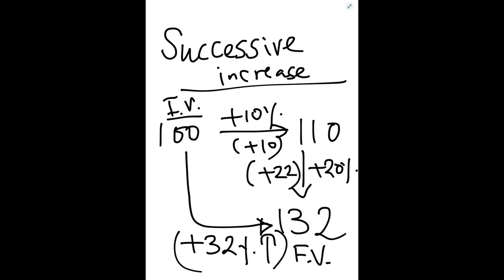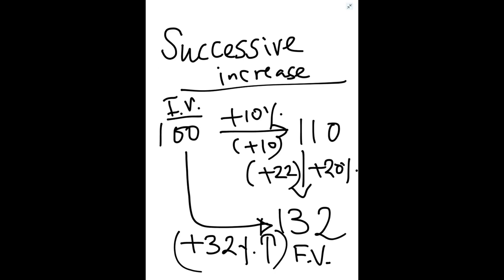But if you see individual increases 10% and 20%, 10 plus 20 is only 30, but actually it is 32. So we cannot just add the percentage increases. Why? Because 10% was calculated on base 100 and 20% was calculated on base 110. So final increase is 32%.